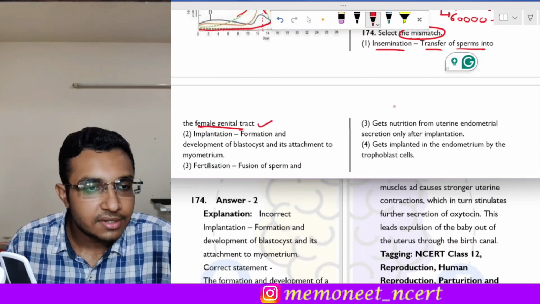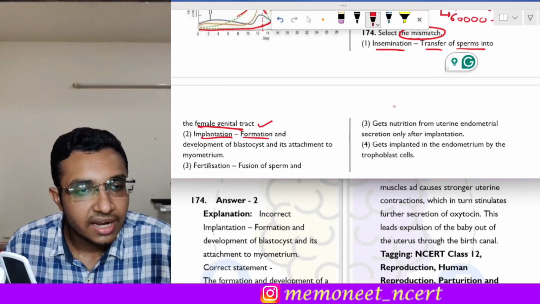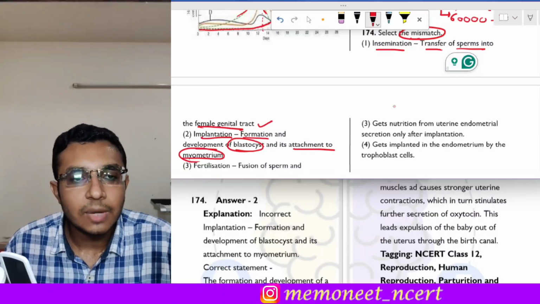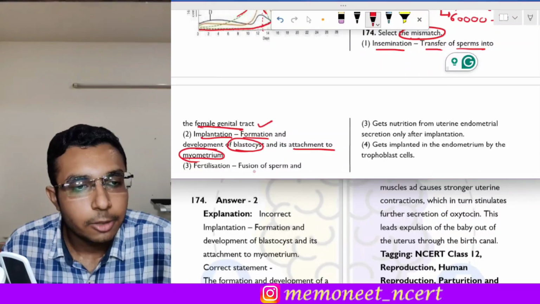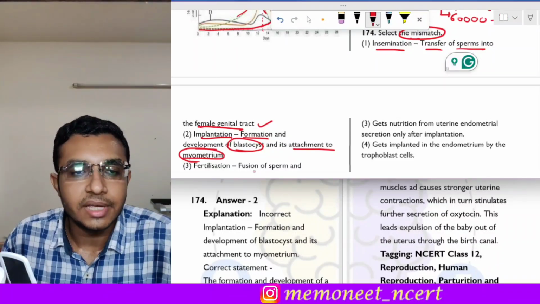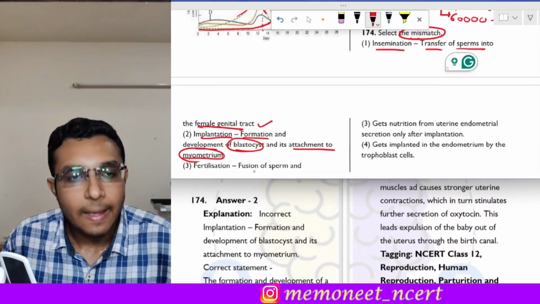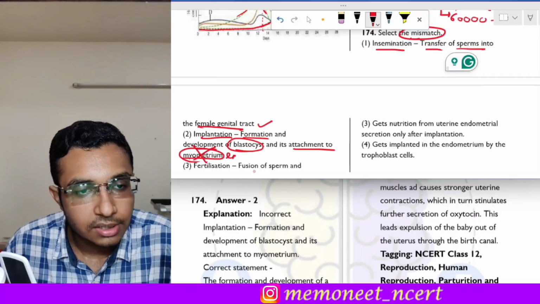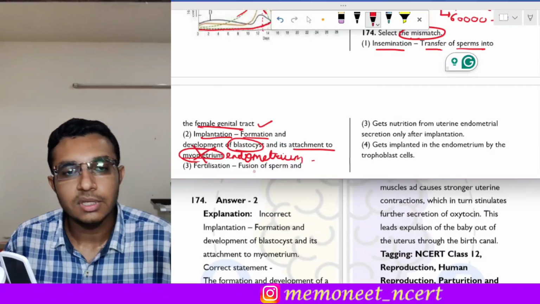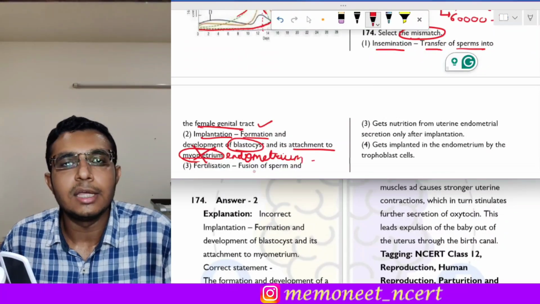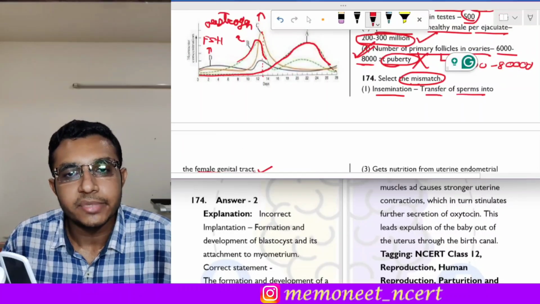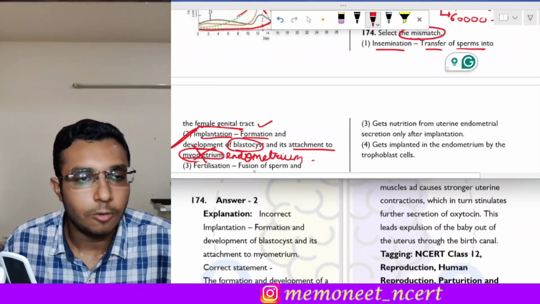Okay, the second is implantation: formation and development of blastocyst and its attachment to the myometrium. So does the blastocyst attach to the myometrium? See, myometrium is the muscular layer of the uterus. So the implantation does not occur in the myometrium, but in the endometrium. The endometrial wall is thickened and the implantation occurs in it. So this is incorrect, and we have to select the mismatch. So the incorrect statement is option 2.